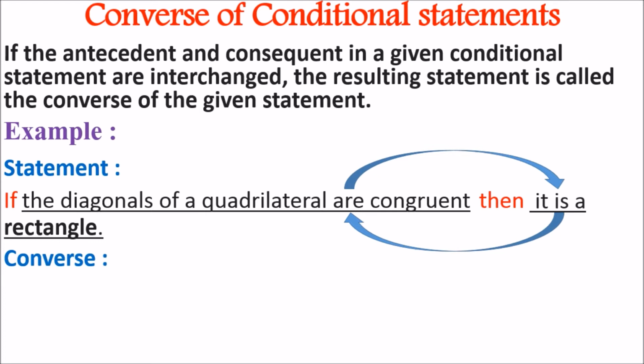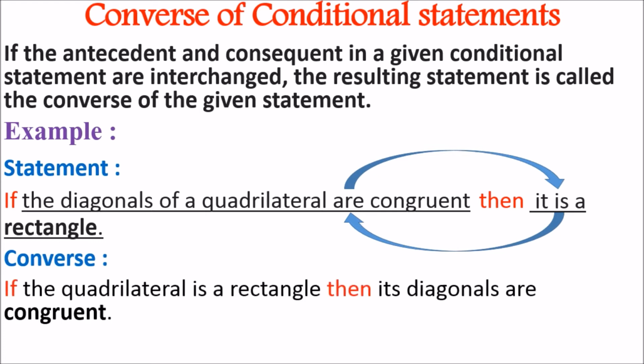If you interchange, you will get a new statement. What will we get? If the quadrilateral is a rectangle, then its diagonals are congruent, right? So I have interchanged the antecedent and consequent of the given conditional statement. So I got a new statement, and that new statement is called the converse of the conditional statement.